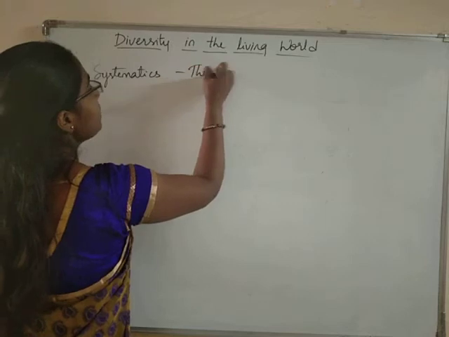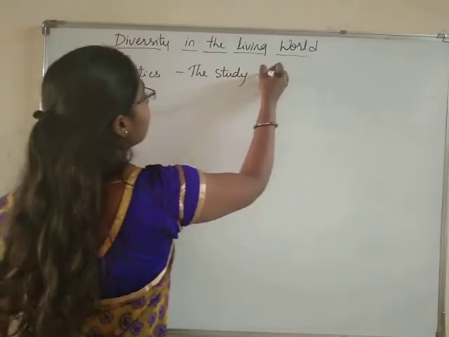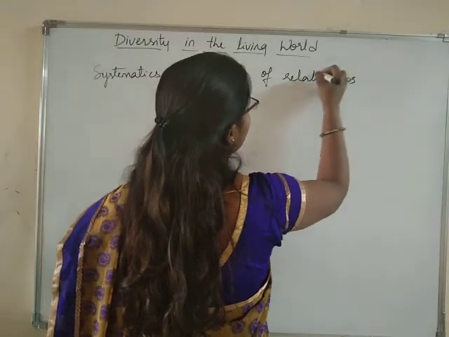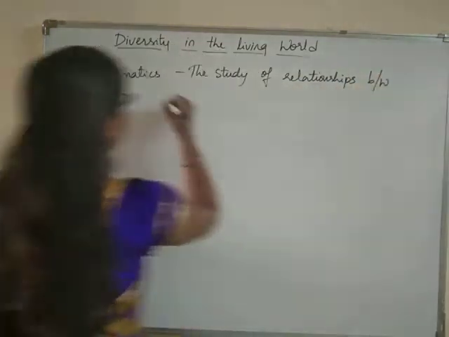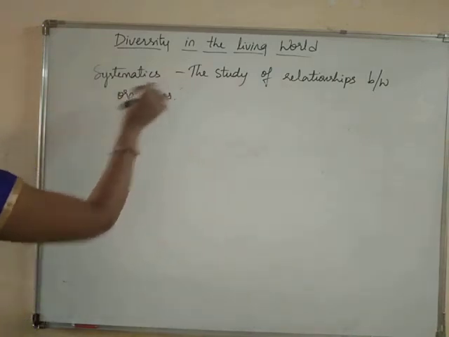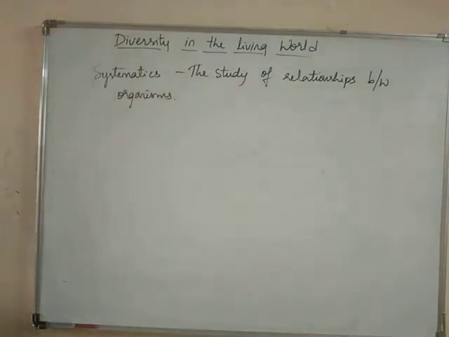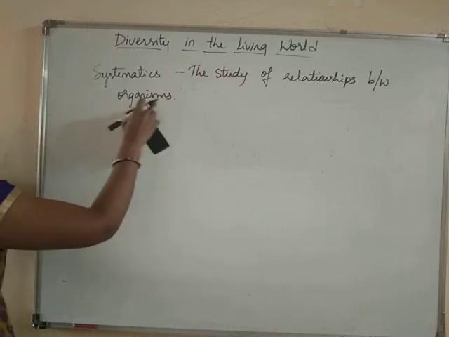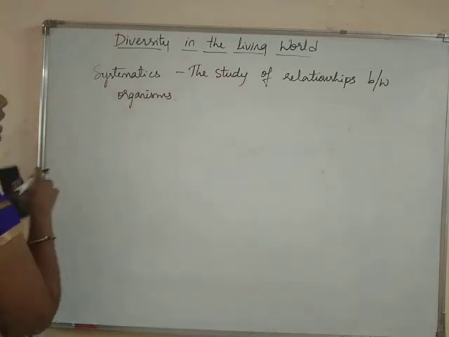The study of relationships between the organisms is called systematics. Okay ma? Systematics means the study of relationships between the organisms.